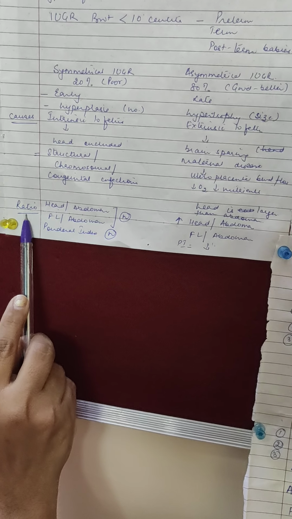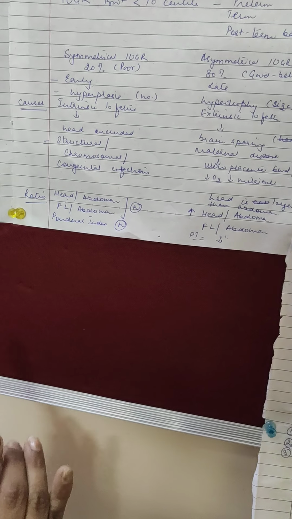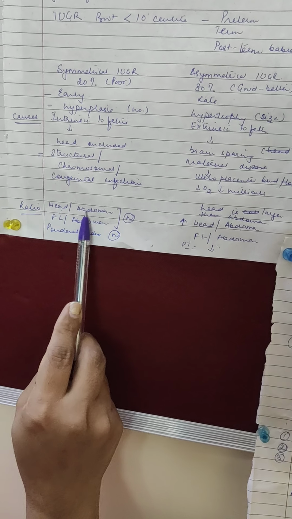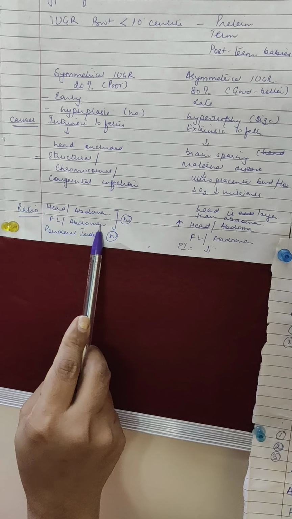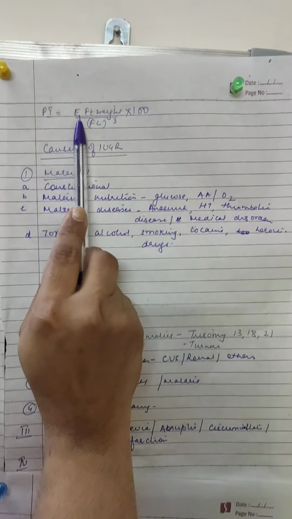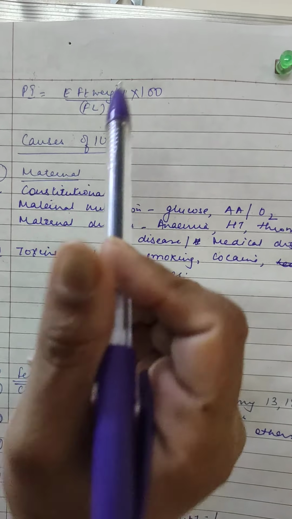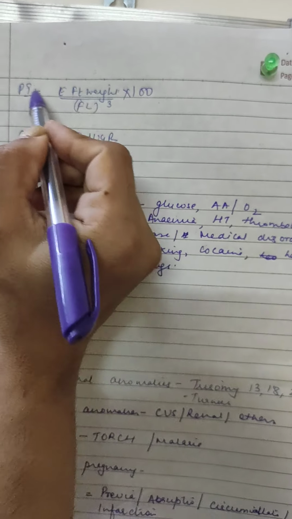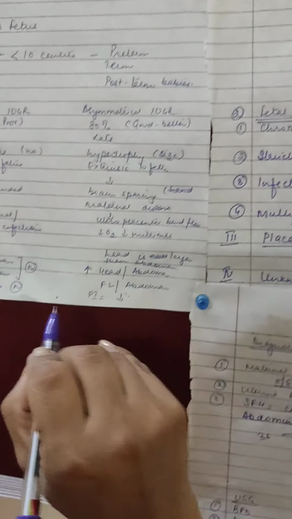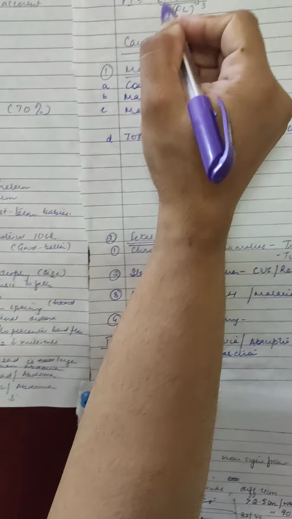Now, as I already discussed earlier, in symmetrical IUGR everything is reduced in the same proportion, so the size is reducing and everything reduces proportionally. So all the ratios, head circumference to abdominal circumference, femur length to abdominal circumference, and also the ponderal index. Ponderal index is the estimated fetal weight divided by the cube of femur length, multiplied by 100. If fetal weight is reducing, the index will reduce in the case of asymmetrical IUGR, but it will remain normal in the case of symmetrical IUGR, because here we are not talking about any other parameter.